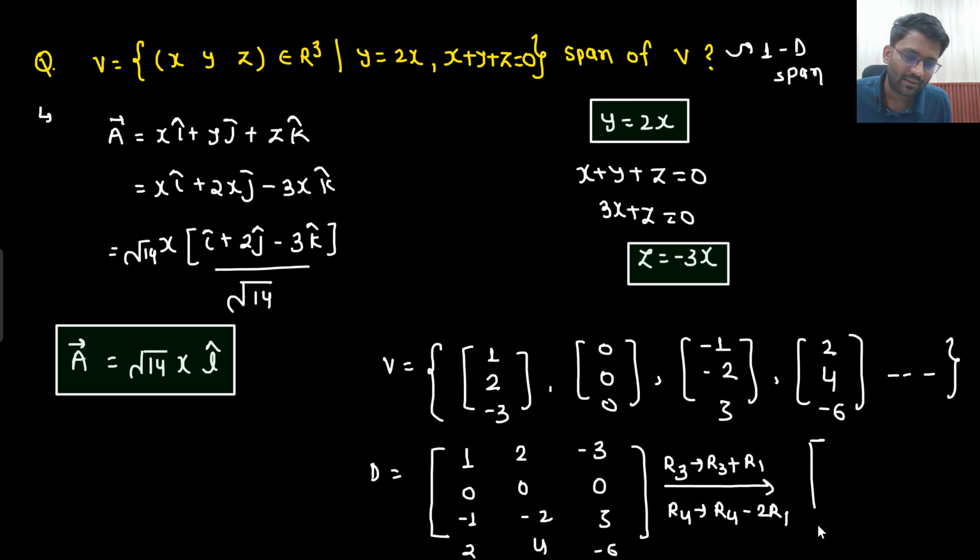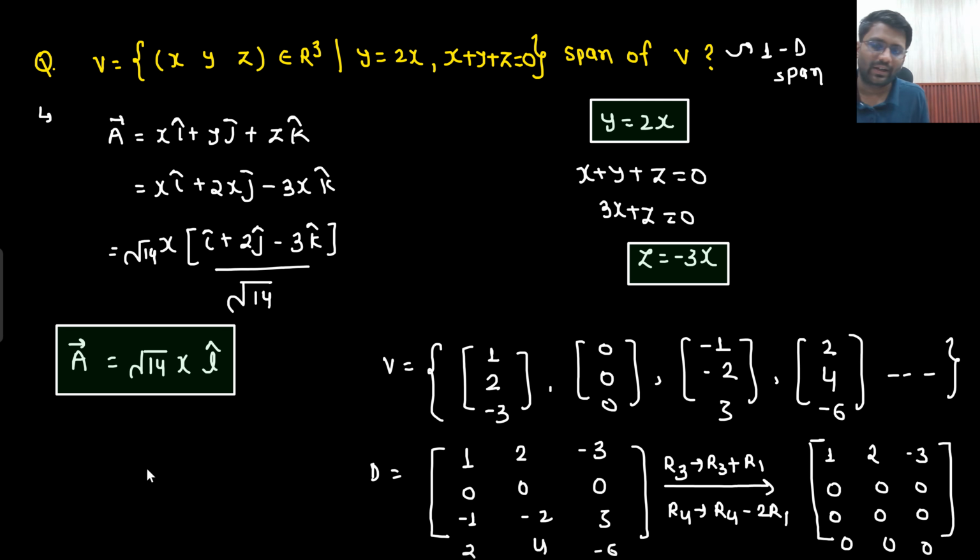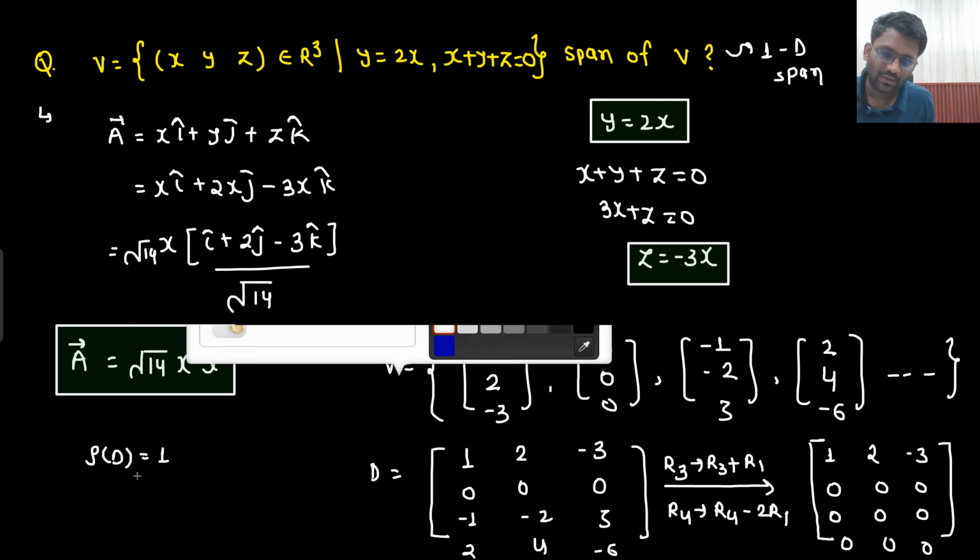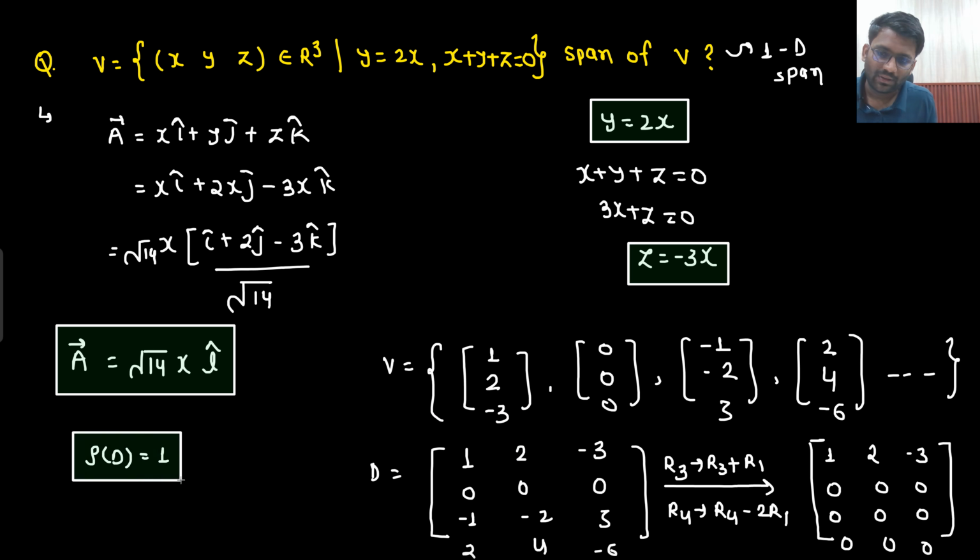What you will end up getting? First one remains as it is, 1, 2, minus 3. This is 0, 0, 0 only. R3 plus R1 you do. 1 plus minus 1 is 0. Minus 2 plus 2, 0. Minus 3 plus 3, 0. And twice of this you will subtract, 0, 0, 0. What is the rank of D you are getting? Rank of D we are getting is nothing but 1. What does that mean? It is having 1D span only.